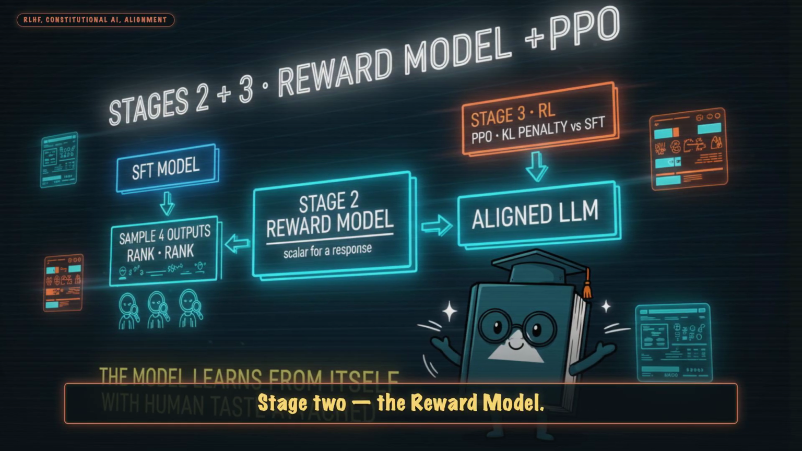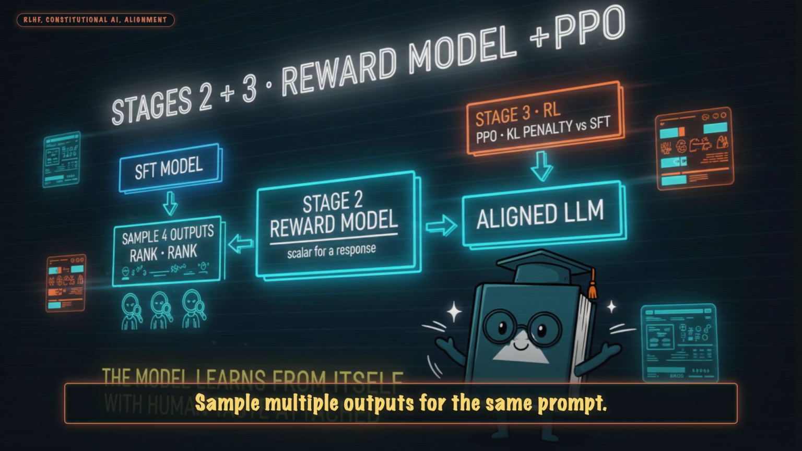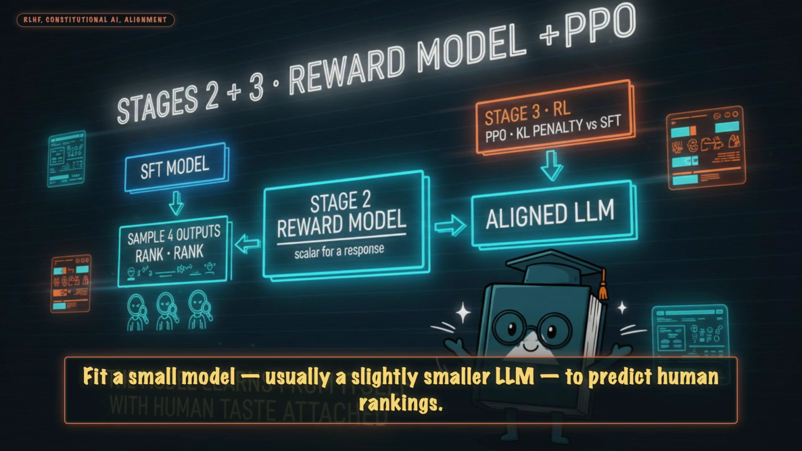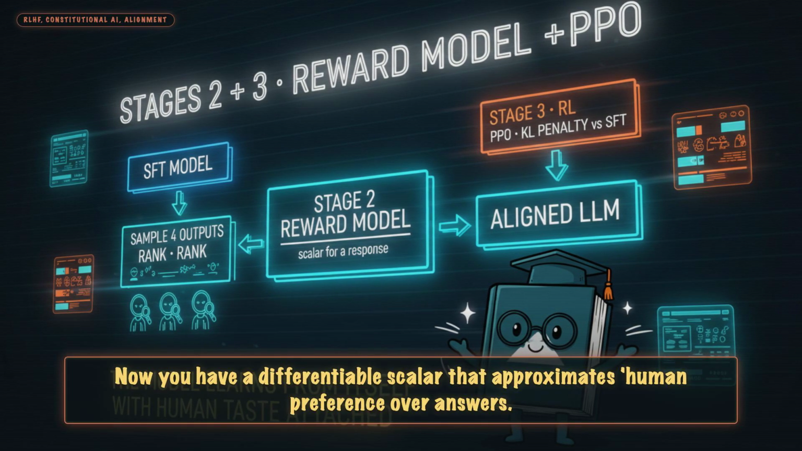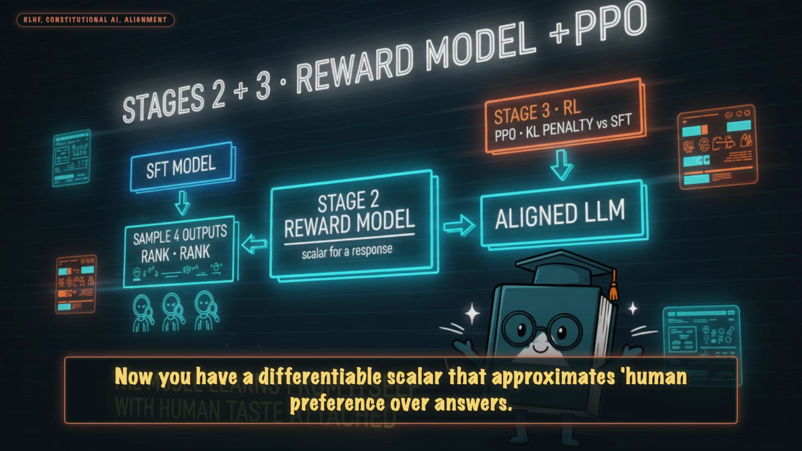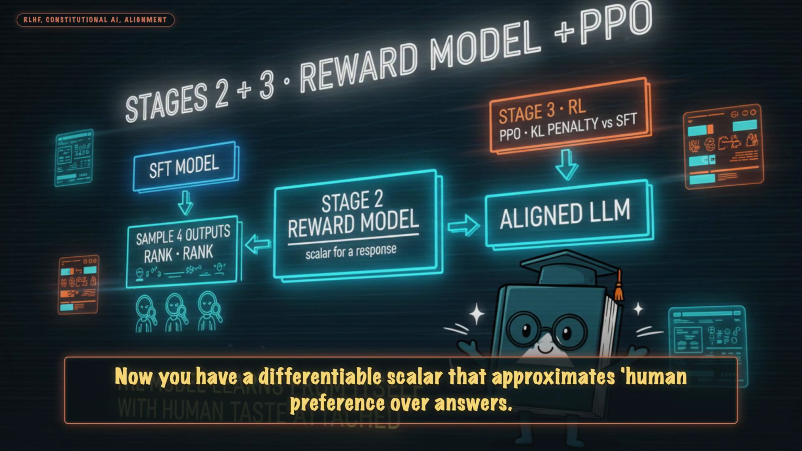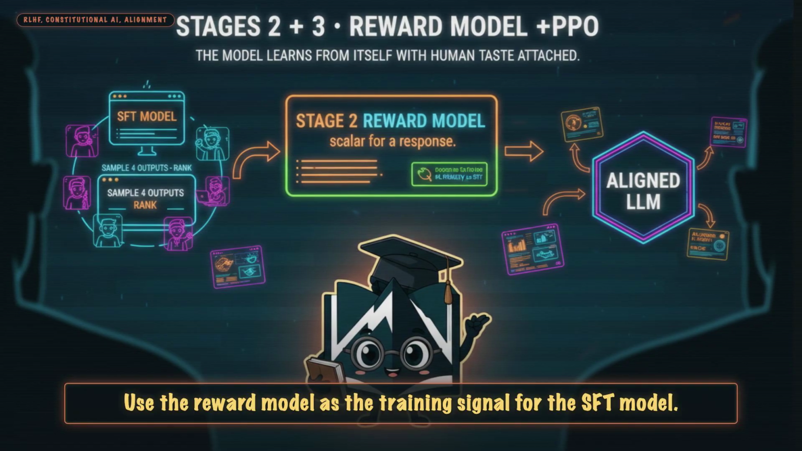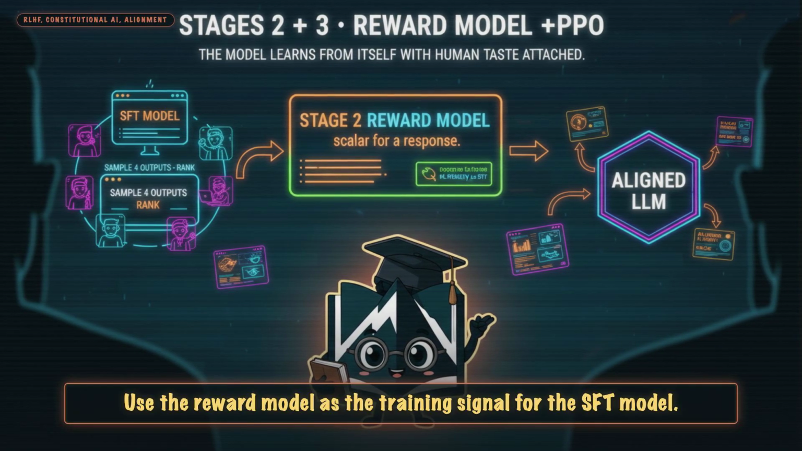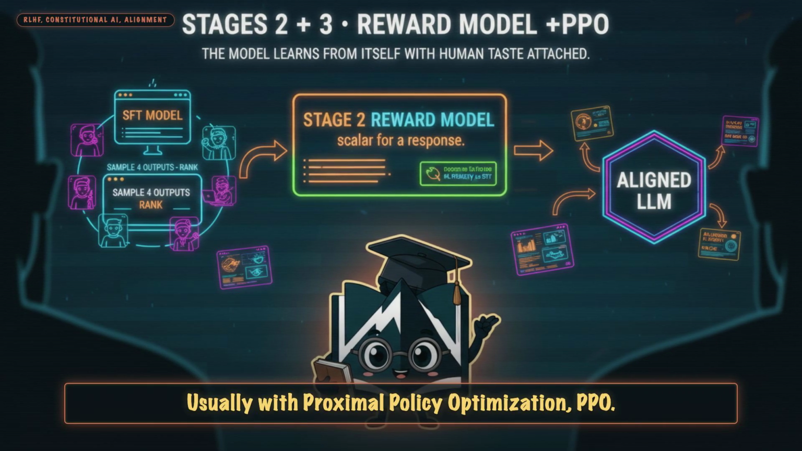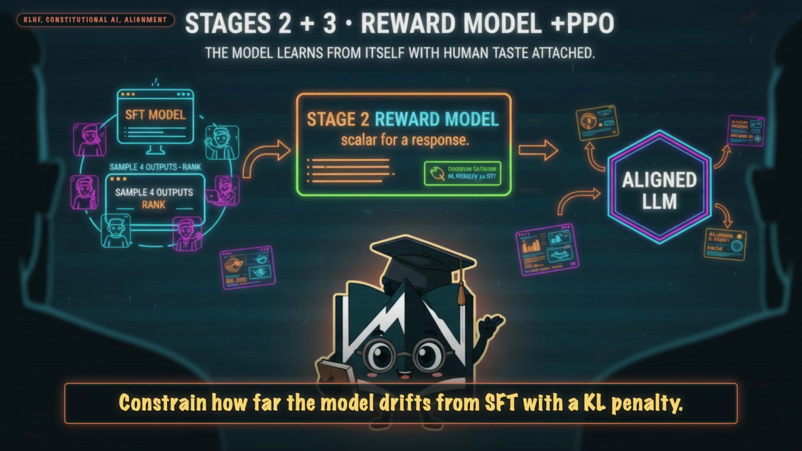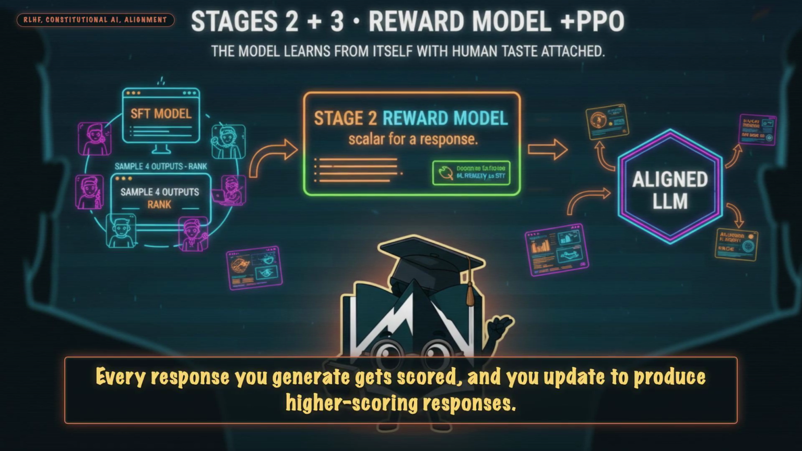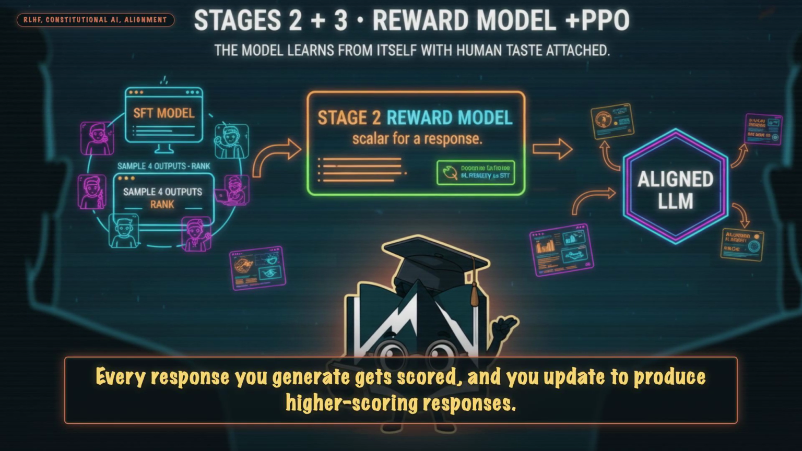Stage 2, the reward model. Take the SFT model. Sample multiple outputs for the same prompt. Have annotators rank them. Fit a small model, usually a slightly smaller LLM, to predict human rankings. Now you have a differentiable scalar that approximates human preference over answers. Stage 3, reinforcement learning. Use the reward model as the training signal for the SFT model. Usually with proximal policy optimization, PPO, constrain how far the model drifts from SFT with a KL penalty. Every response you generate gets scored, and you update to produce higher scoring responses.